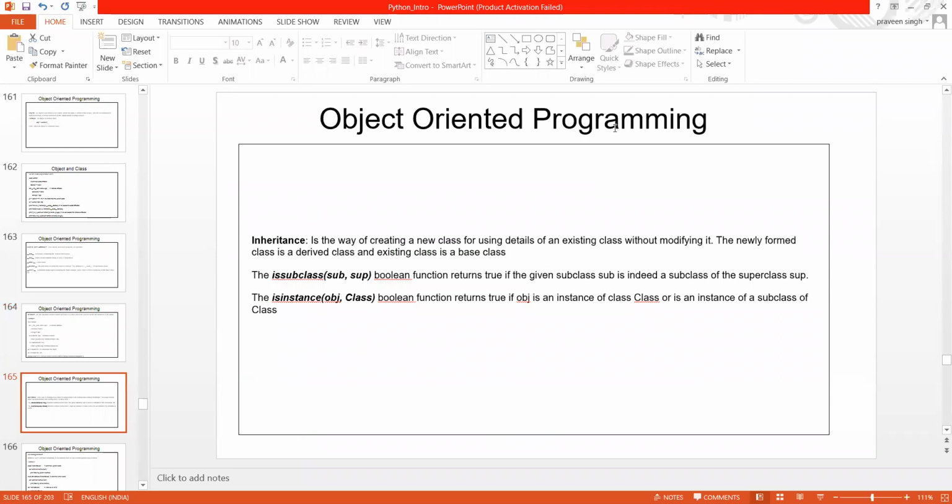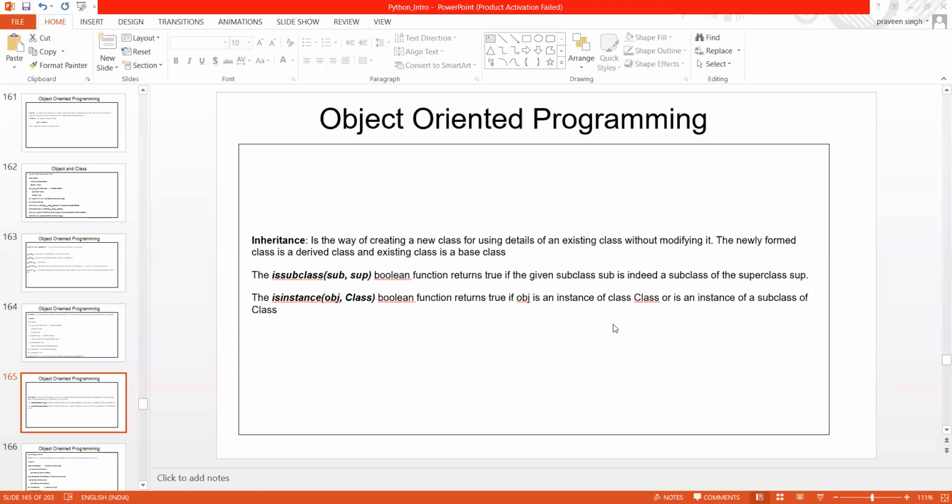Yes. So inheritance is nothing but the way of creating a new class using details of an existing class without modifying it. The newly formed class is derived from an existing class, the base class.